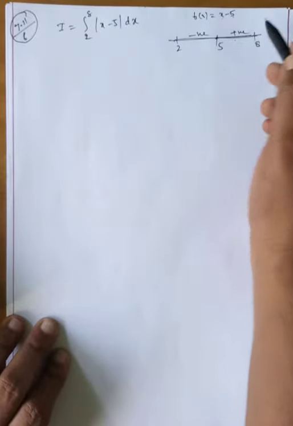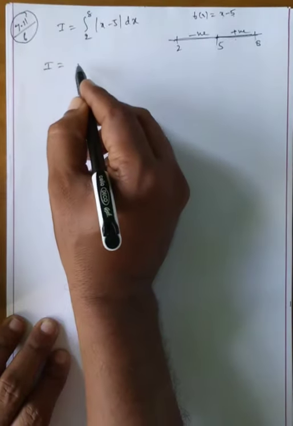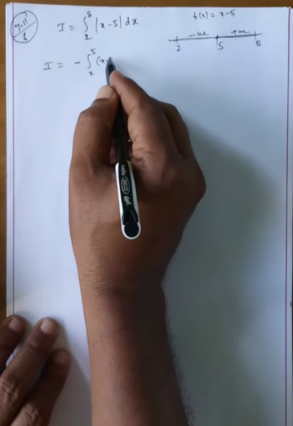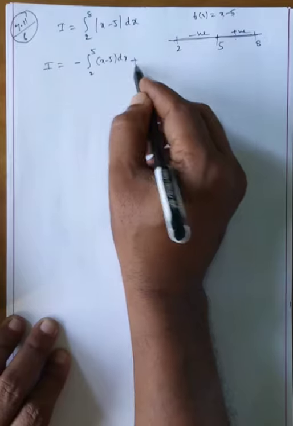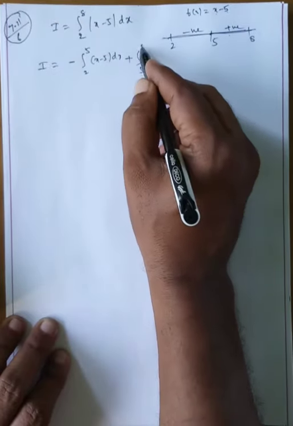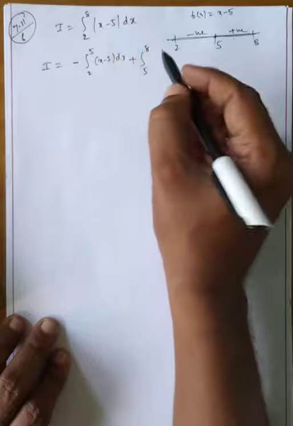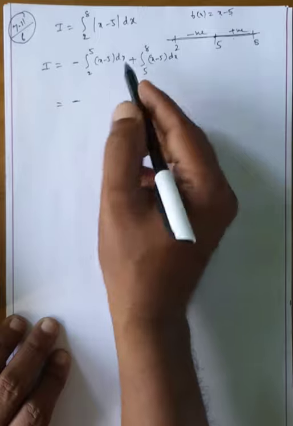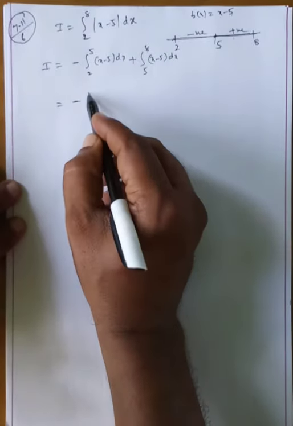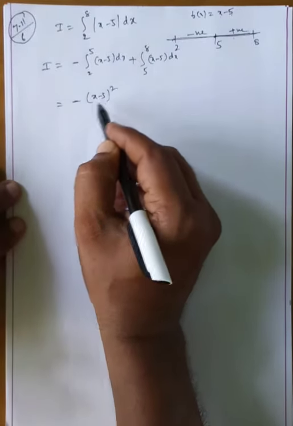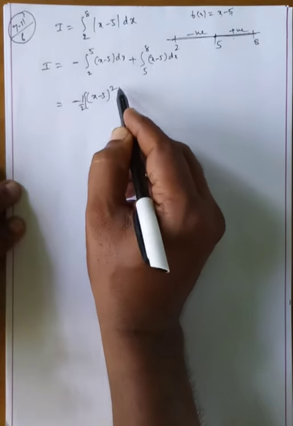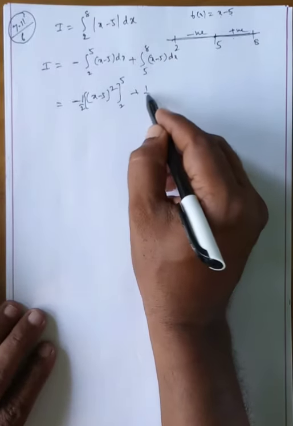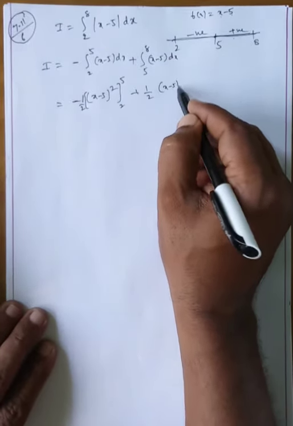This is positive. Here now I is equal to 100% negative. Negative when 2 to 5, x minus 5. Already I write the negative here. Minus, plus 5 to 8, 100% it is x minus 5. Okay, now minus integral of x minus 5 means x minus 5 whole square by 2, by 2 you write 1 by 2 in print, limits 2 to 5. Here also x minus 5, x minus 5 whole square by 2, 1 by 2 into x minus 5 whole square.